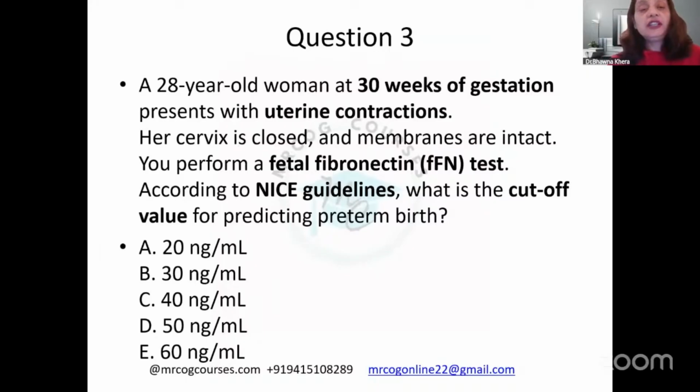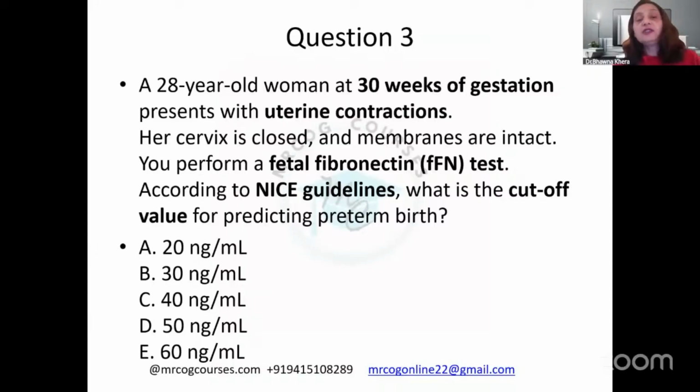So, a 28-year-old woman at 30 weeks of gestation presents with uterine contractions. Her cervix is closed and the membranes are intact. You perform a fetal fibronectin test. According to NICE guidelines, what is the cutoff value for predicting preterm birth? Now, this is a substance which we detect for the preterm labor. So, what is the cutoff for that, right?